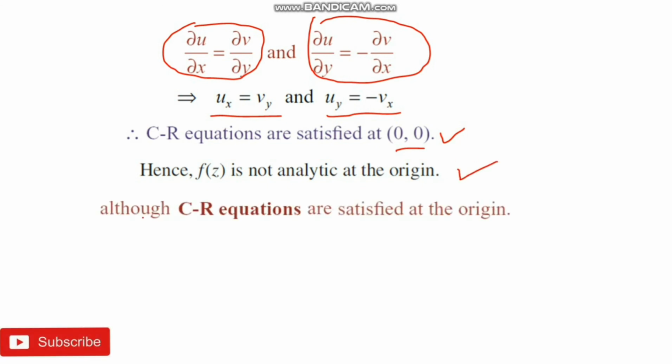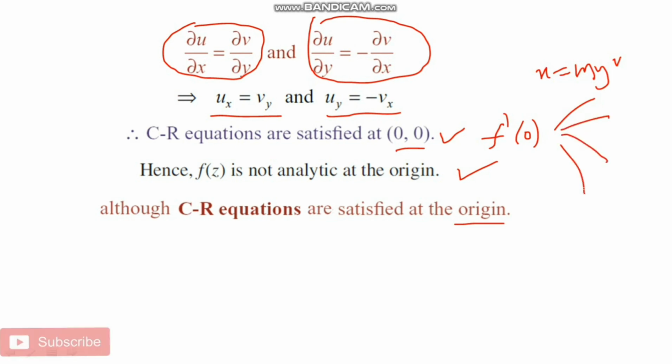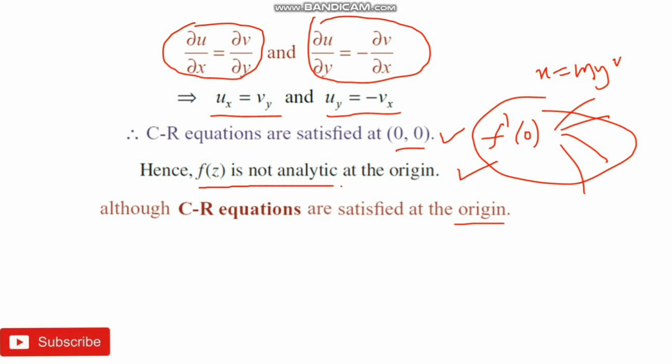But Cauchy-Riemann equations are satisfied at the origin, so why is it not analytic? f dash of 0 does not exist. When we consider along the path x equals m y square, it has many values. So the limit is not unique, therefore f dash of 0 does not exist. When it is not differentiable, the complex function is not analytic at the origin.